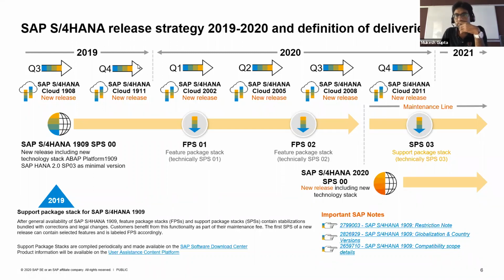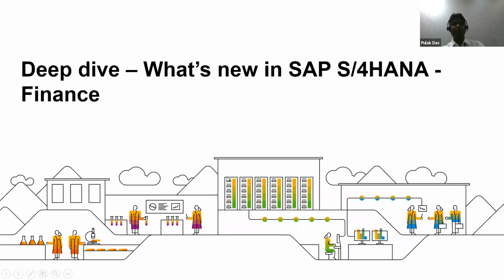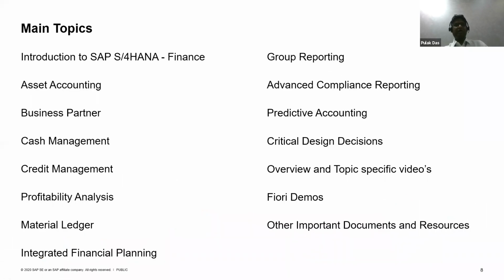Yeah, thank you, Bindu. As Bindu mentioned on the various releases and the functionalities, next what I would like to cover for you are a few topics which have come up as innovative solutions compared to the previous ECC version with the journey of S/4HANA.